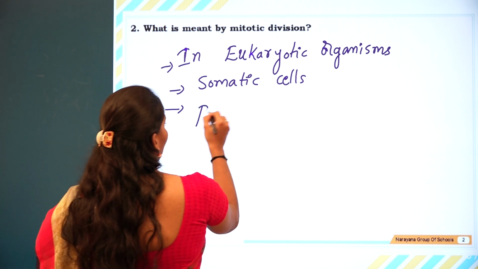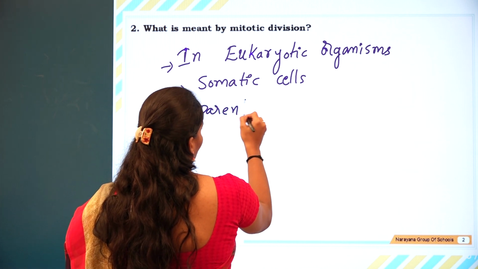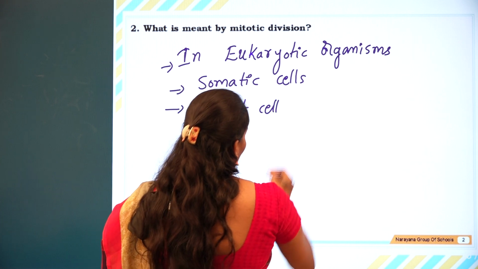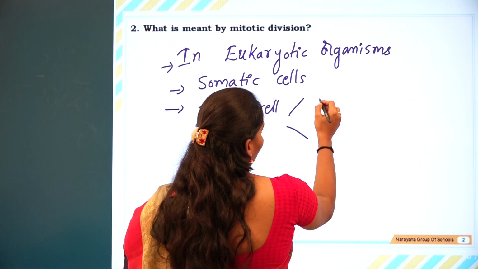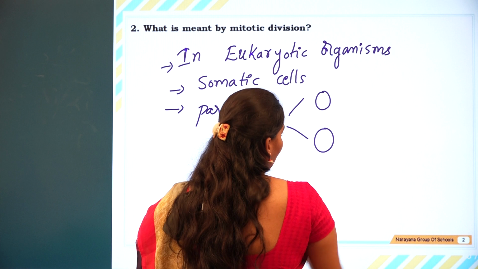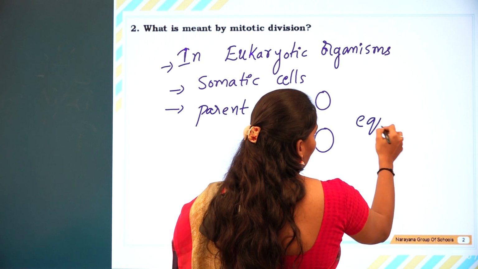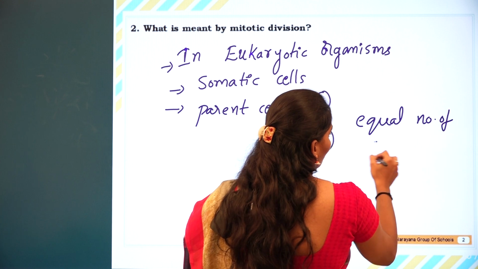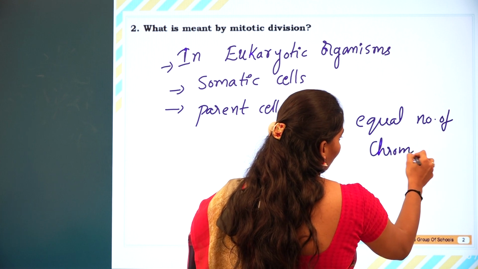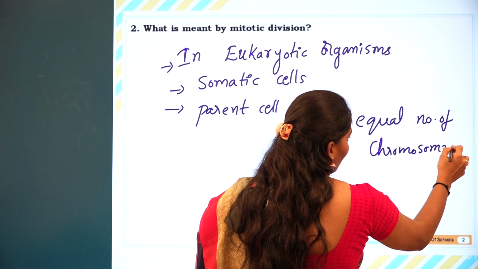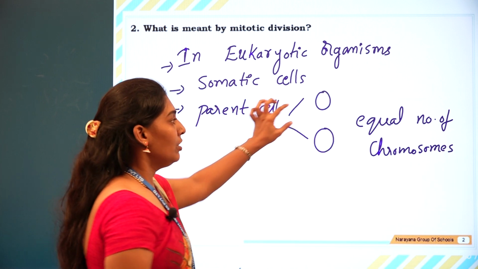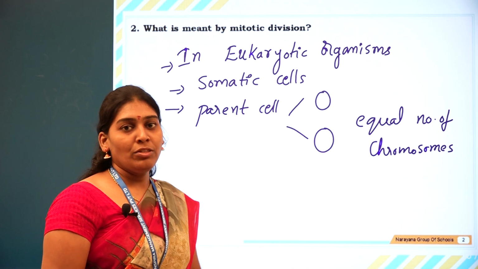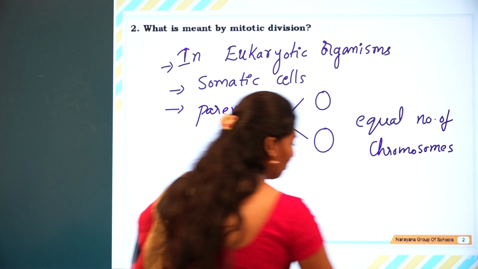So the parent cell divides into two daughter cells with an equal number of chromosomes. Each one grows as a new individual. So let us go for the next one.